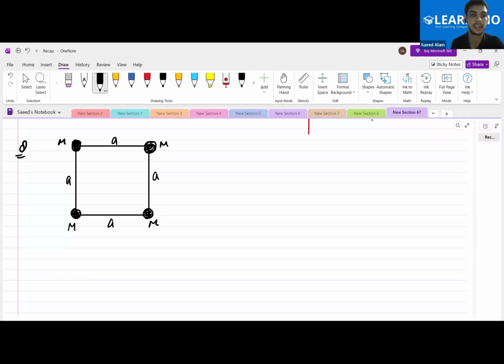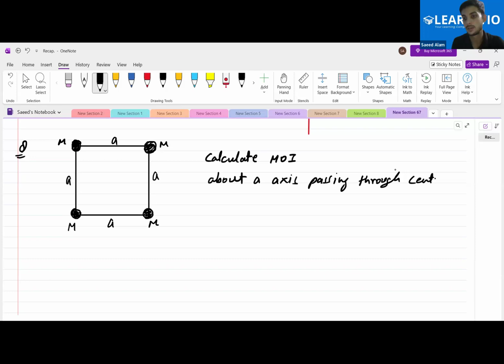Okay, let's say about an axis, calculate moment of inertia about the axis passing through the center of a square.